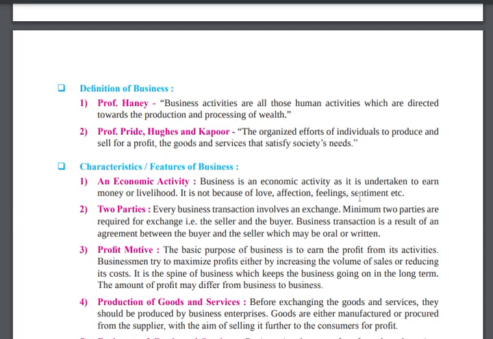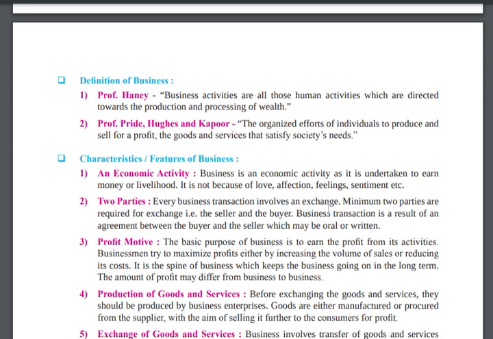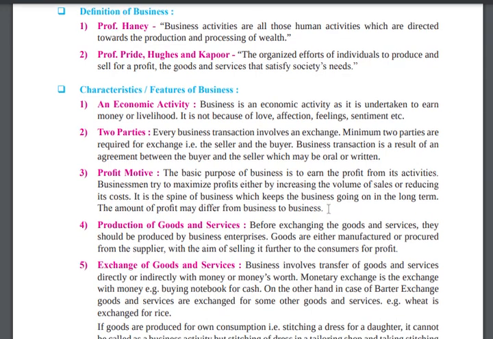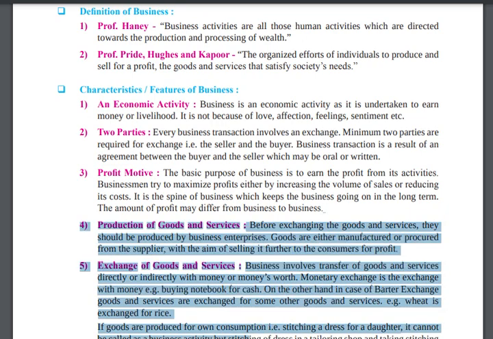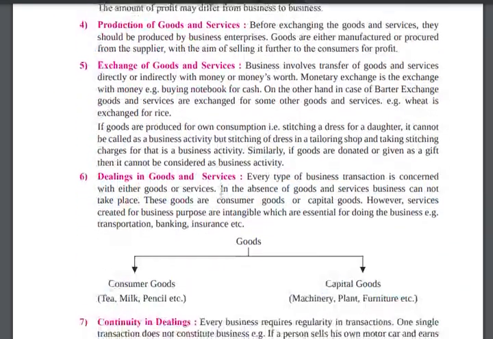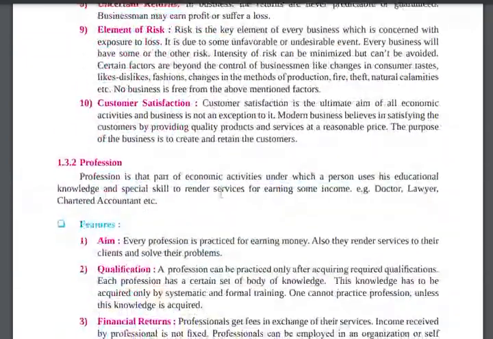Okay, this is my definition. The person is thinking that they want to earn money. They don't want to work under someone. But there is a risk also. So the definition is given by them, and there are characteristics of business, why the business is different from employment or profession. So there are certain characteristics. Let's read those characteristics.